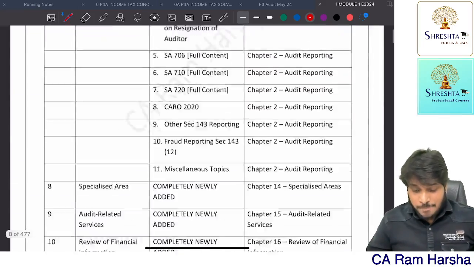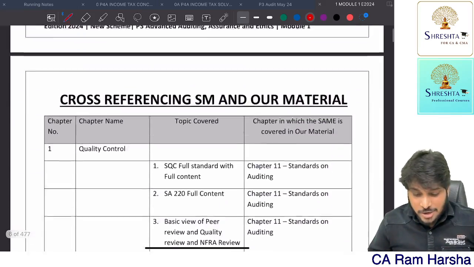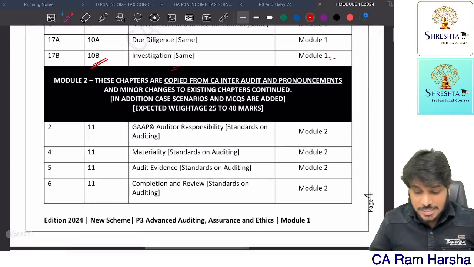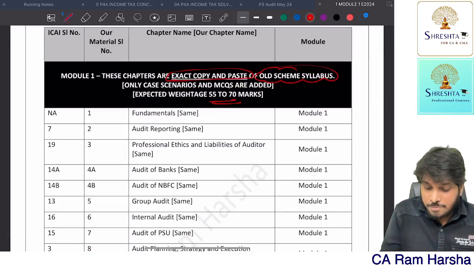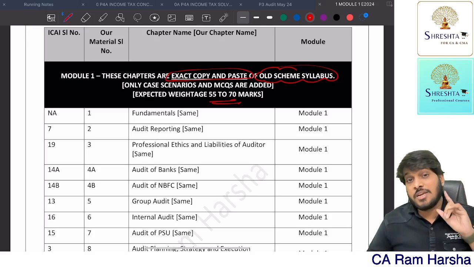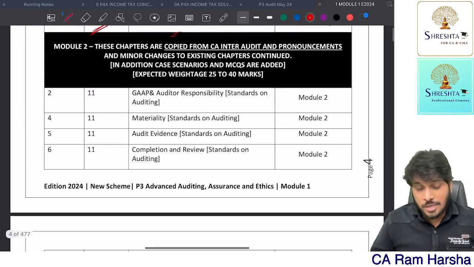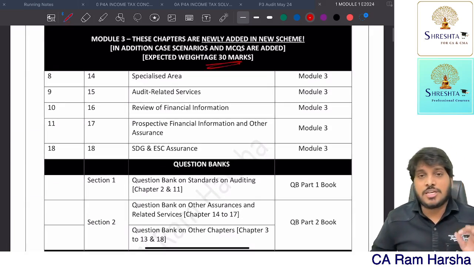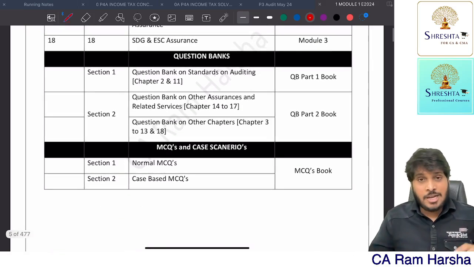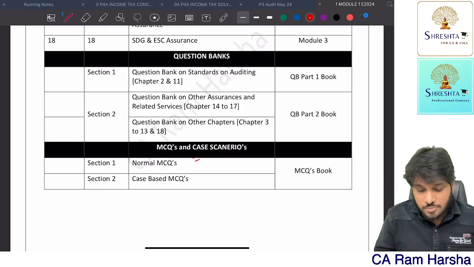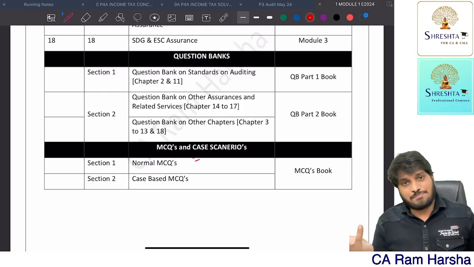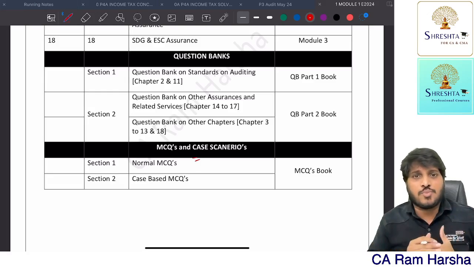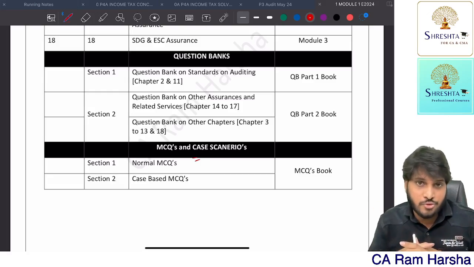Whatever module 1 content we have made ready occupies, I can say, a minimum of 55 to 70 marks. Module 2 may have 25 to 40. Module 3 has a weightage of around 30 marks. Of course, that is chapter-wise weightage, which includes MCQs and case scenarios, all put together. This is the expected weightage which I am thinking for the May 2024 exam.